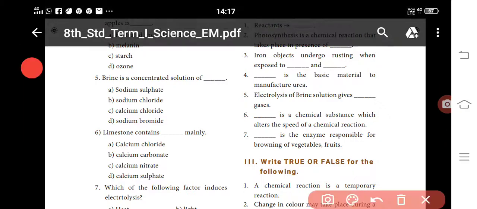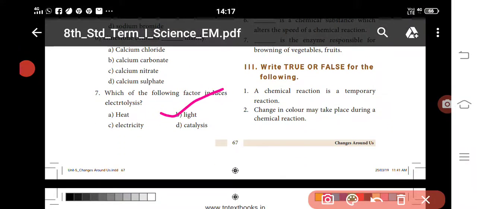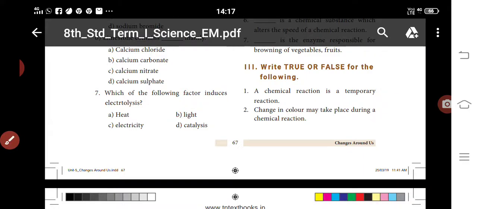Melanin. Second one: green is a concentrated solution of sodium chloride. Limestone contains dash, mainly calcium carbonate. Which of the following factors induces electrolysis? Light.